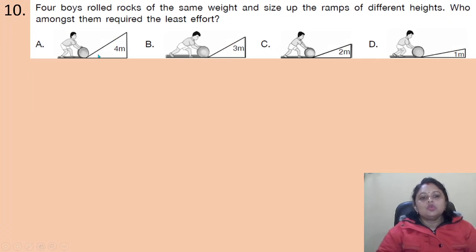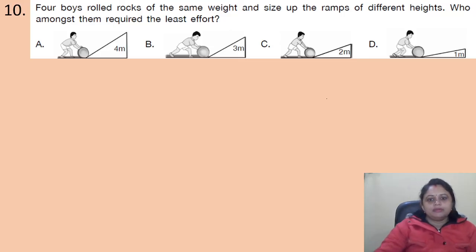4 boys rolled rocks of the same weight and size on ramps of different heights. Who among them required the least effort? Here we can see in the options one boy with a ball, and the weight of the ball is the same, and the size of the ramp is different, right?